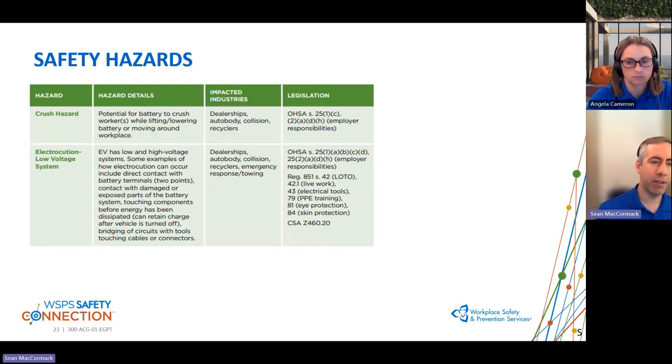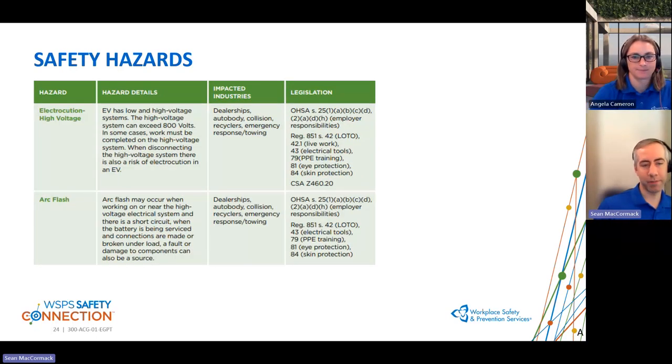And the last one that I'll talk about briefly is low voltage electrocution. This would be very similar to any other vehicle that has a 12-volt system. So there is a risk of low voltage electrocution, although it will be quite a bit smaller, I would say, compared to the one that Angela's going to talk about next, which is our high voltage.